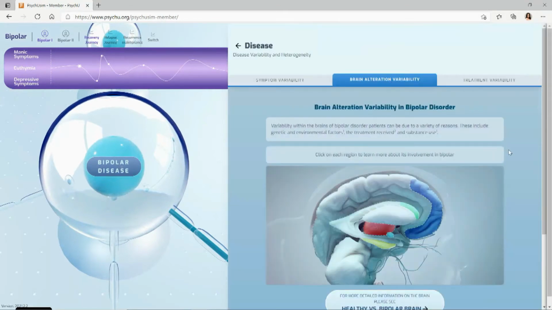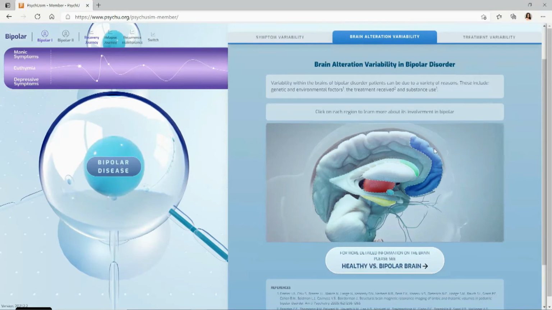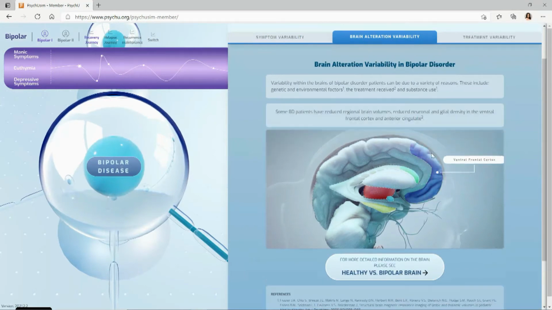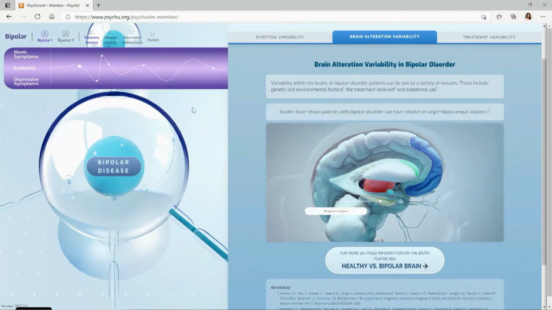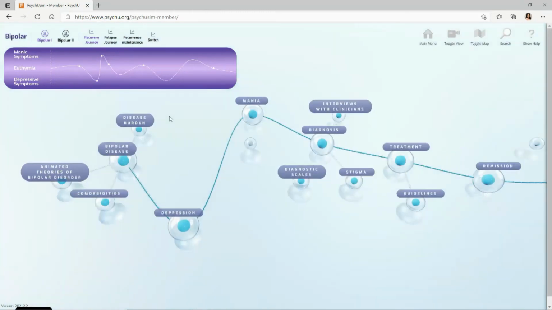In this second tab, you're going to see a brain that is, again, similar to the 3D animations. This is peppered throughout. And when you look at this, you can click on the specific brain areas and learn about its involvement in bipolar disorder. The ventral frontal cortical area, how is it involved in bipolar disorder?